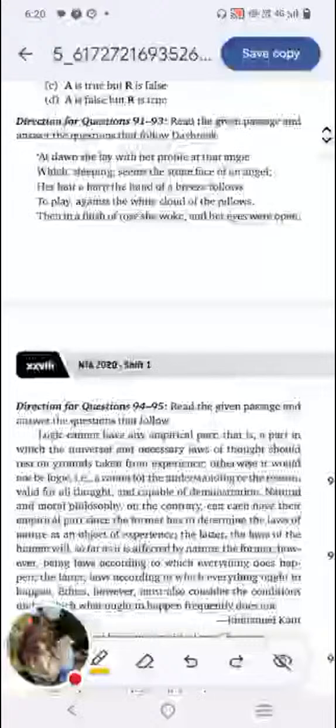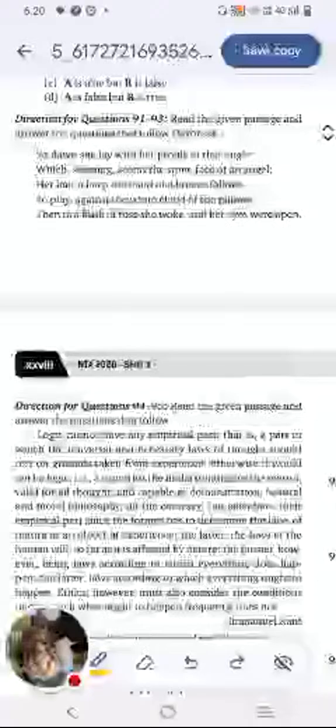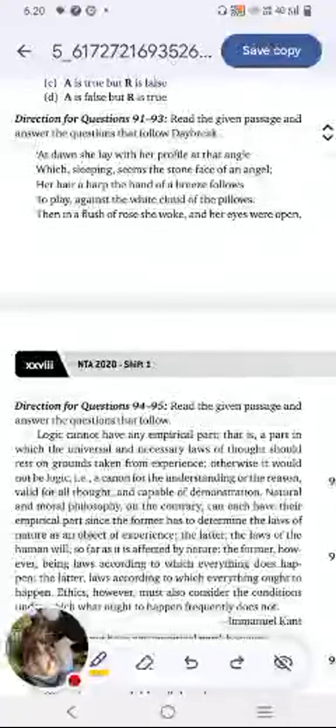Question 23. Read the given passage and answer. It's a poem by Stephen Spender called Daybreak. I'll read the poem first and then we'll go through the questions.